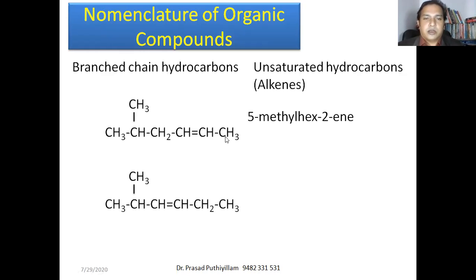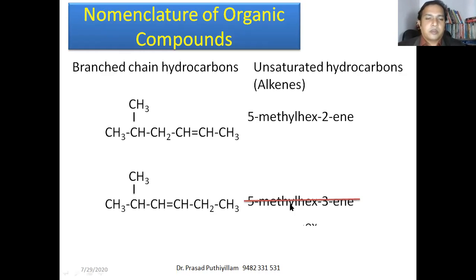Okay, here double bond was there in this carbon atom, whereas here that double bond is not there. Double bond is shifted to this carbon atom. Okay, so here if you count it is 1, 2, 3. Okay, here also 1, 2, 3. Okay, third carbon atom only double bond is there. Therefore, the name may be 5-methylhex-3-ene. That is wrong. Okay, so 5-methylhex-3-ene.